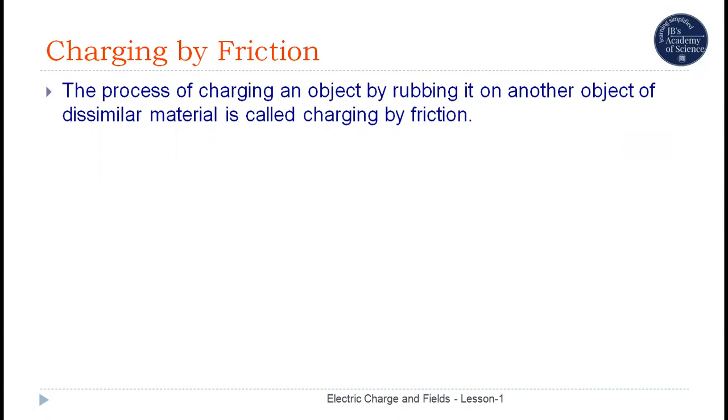So when an object is rubbed against another material, it acquires the property of attracting lighter objects towards it.